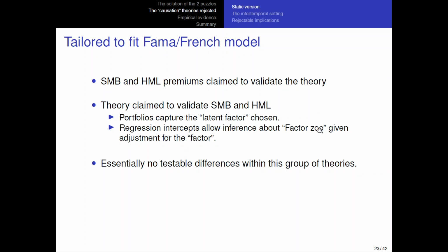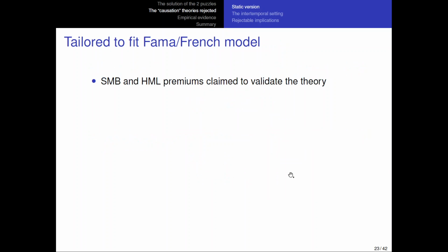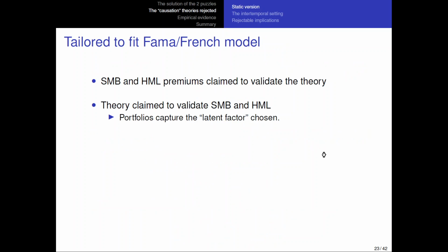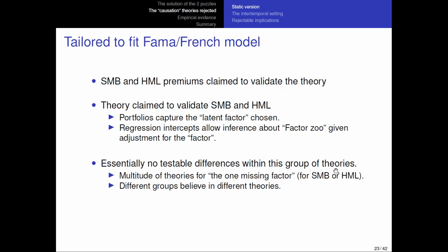What is also important, and that's the point of a static version, is that there are no testable differences within this group of theories. All these groups have different stories about what goes on, like costly reversibility, mispricing, all of them have different stories about how to link different unobservable variables to risk, and essentially you cannot tell which one is right because they are based on this dark matter type of assumption. So you really cannot tell which one is right and which one is wrong. They have the same empirical implications.